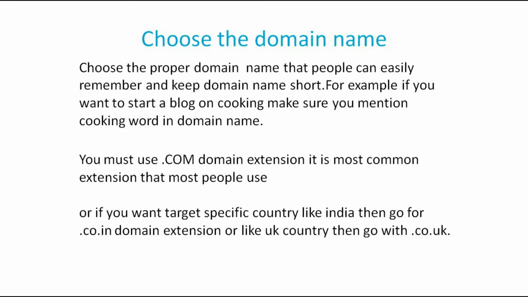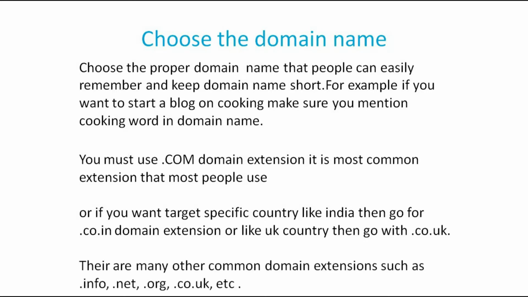Or if you want to target a specific country like India, then go for a .co.in domain extension. Or for the UK, go with .co.uk. There are many other common domain extensions such as .info, .net, .org and etc.